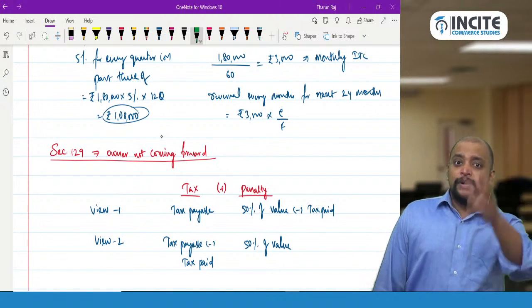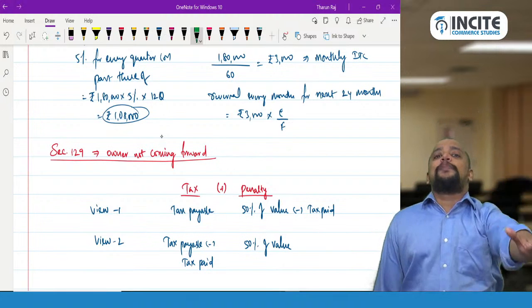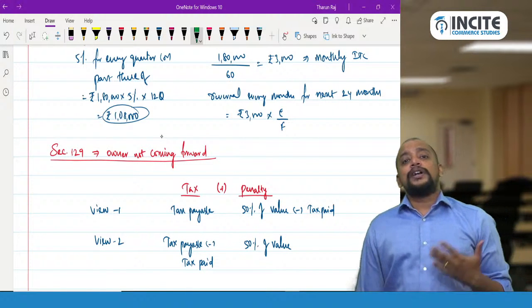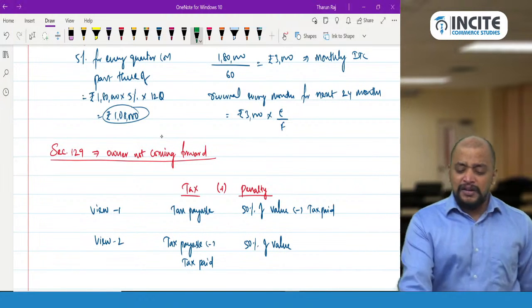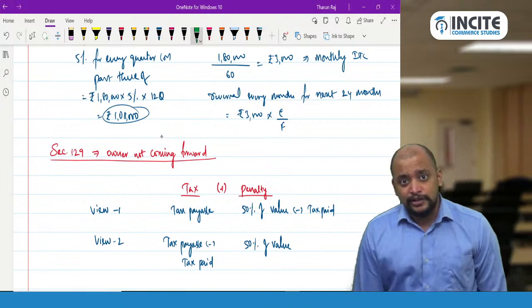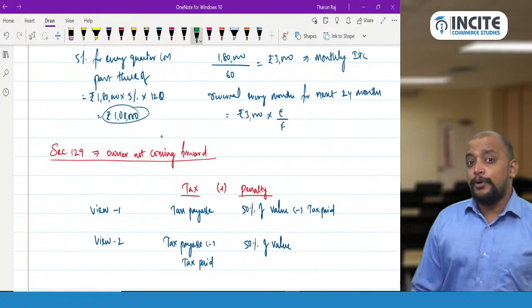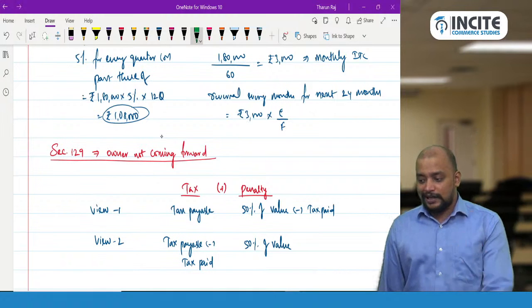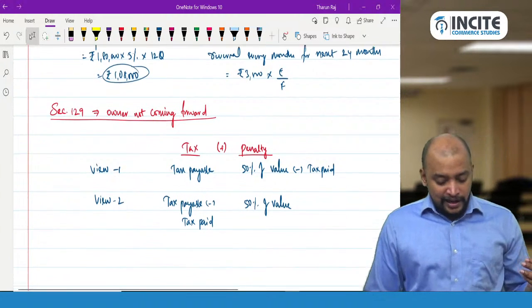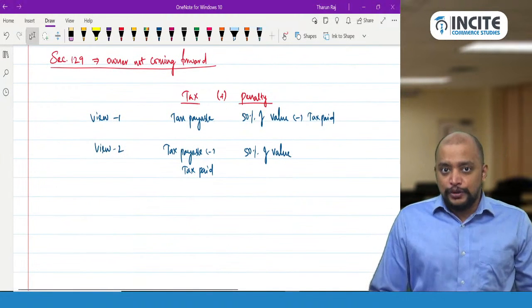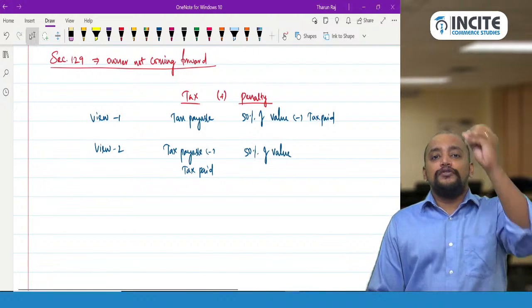But the main problem will happen when the question is only asking about penalty. If the question is about what is the total amount that is payable, then we can follow any view. Both views are correct. But if the question is asked only about penalty, then which view needs to be taken? Please listen, follow view 2 only.